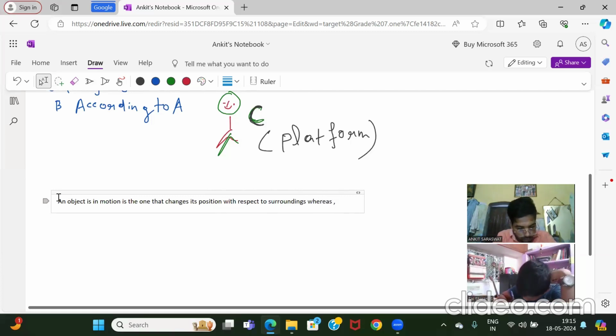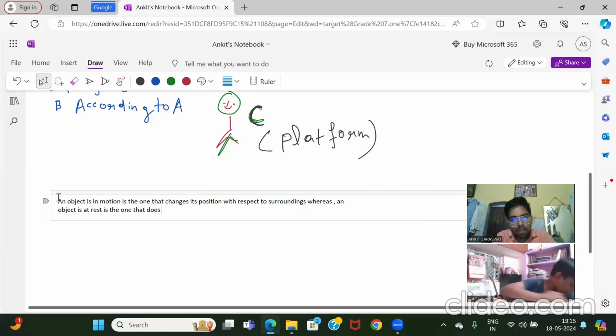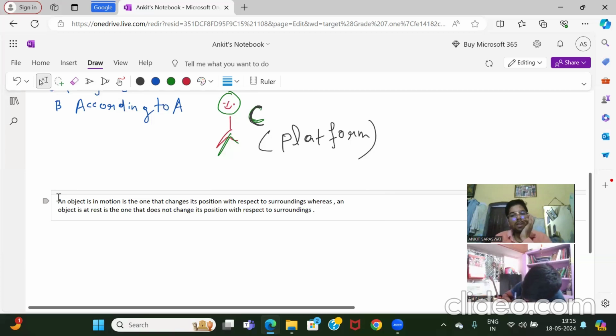Whereas an object is at rest if it does not change its position with respect to surroundings. Clear? So understood from this example?